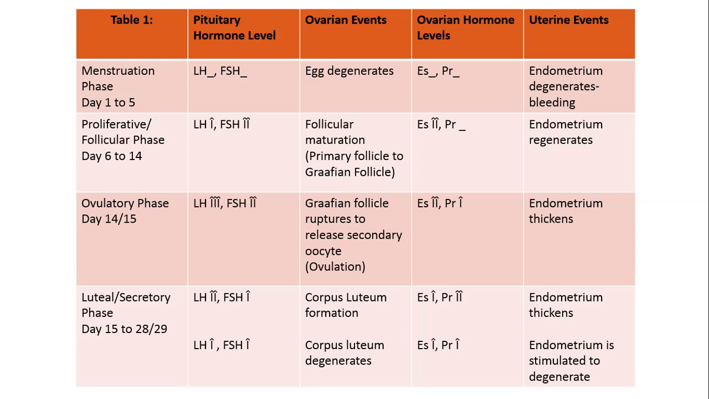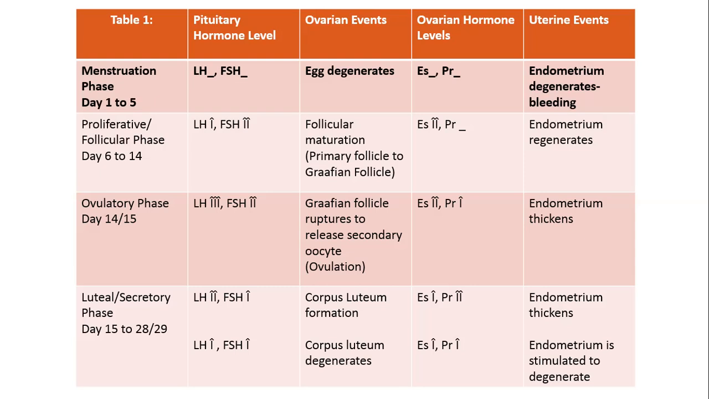ovary and pituitary. Now, in the menstruation phase, the egg which was waiting for fertilization to take place in the fallopian tube starts to degenerate because fertilization didn't take place. Simultaneously, the endometrium, which is the innermost lining of the uterus, degenerates, resulting in bleeding. In the menstruation phase, the ovarian hormones and pituitary hormones are in their basal levels.